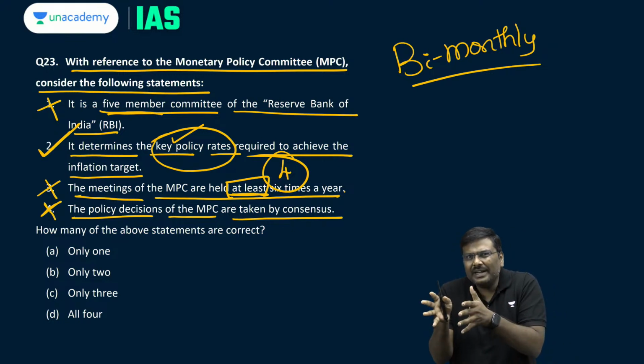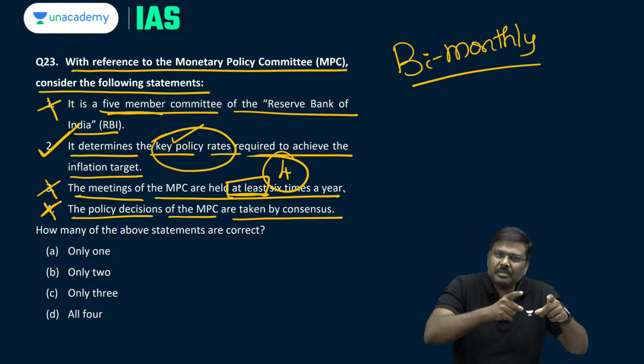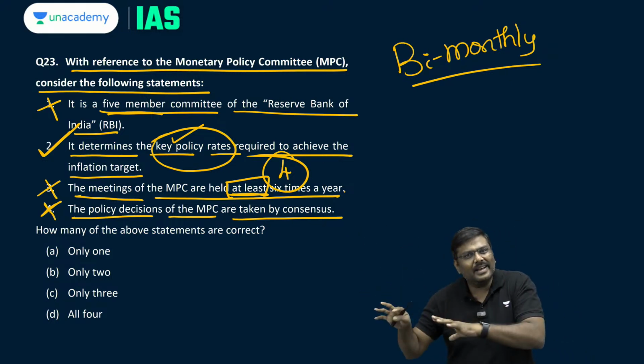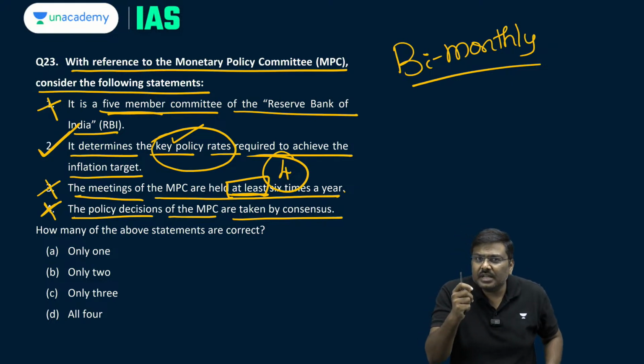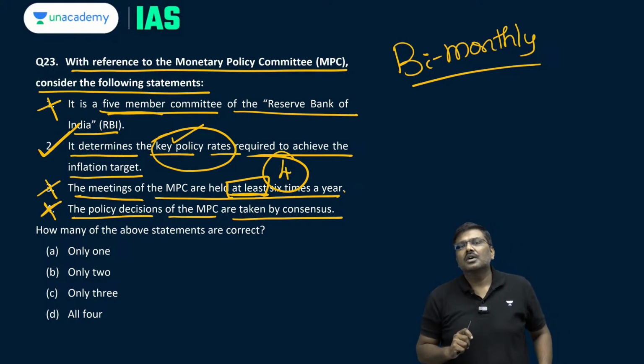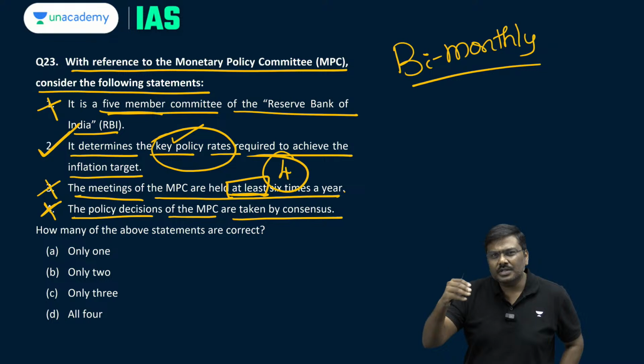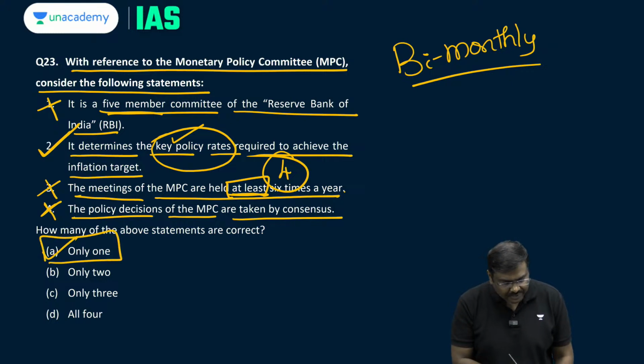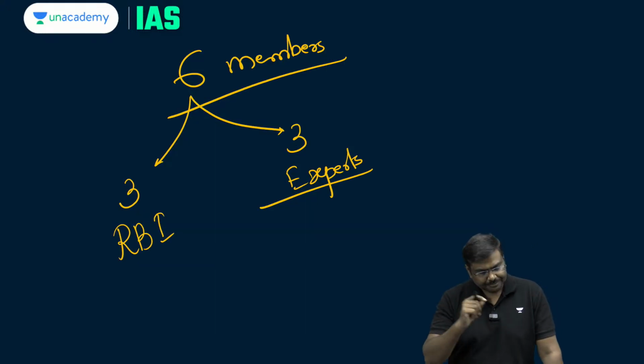And in the minutes of the meeting, they will mention which of the members voted in favor of the policy hike or policy repo rate decrease, etc., and which are the members who opposed it. So, what you require is 4 votes in favor of a decision. So, third is wrong, fourth is wrong, only the second one is right. Question number 23, right option is option A.